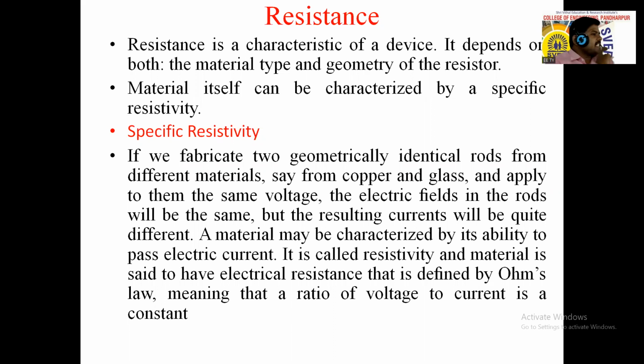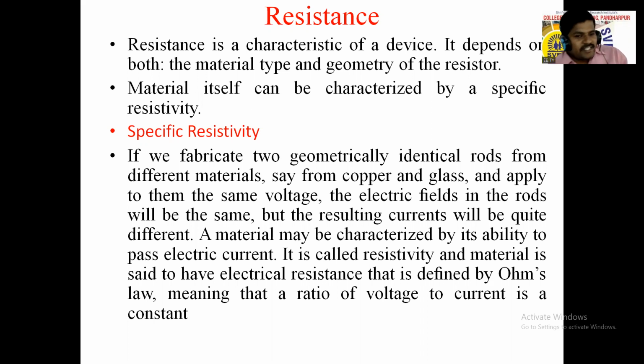So the resistance of a material is directly proportional to L divided by A. It is directly proportional to L, and inversely proportional to the cross sectional area A. If the cross sectional area A increases, what about resistance? It decreases. And if the length increases, resistance increases. These are the proportions of the resistance and geometry of that material.